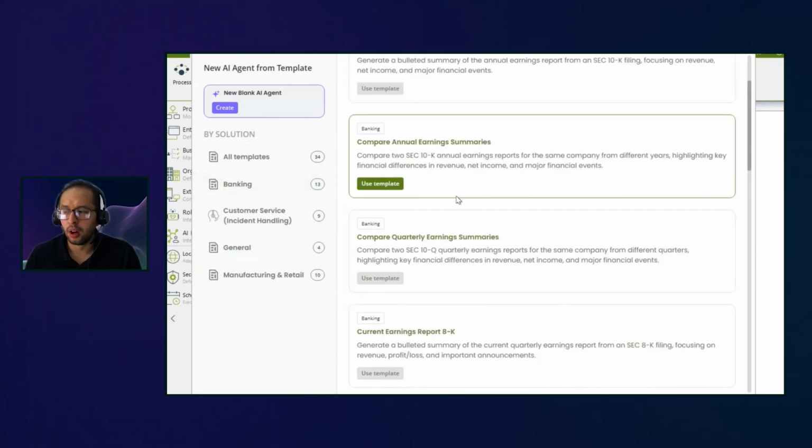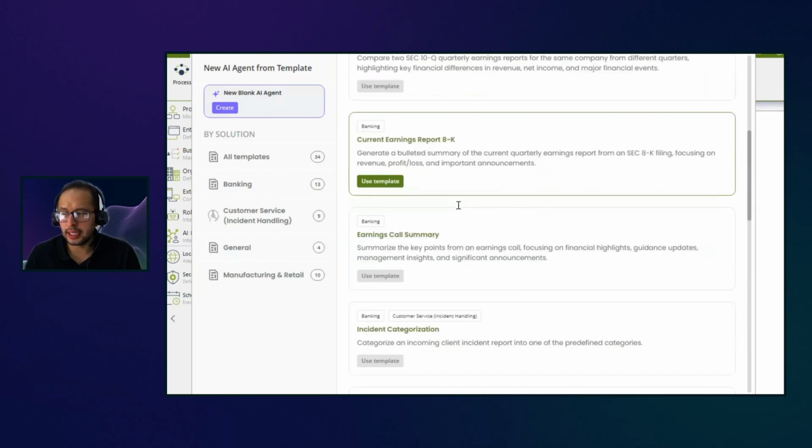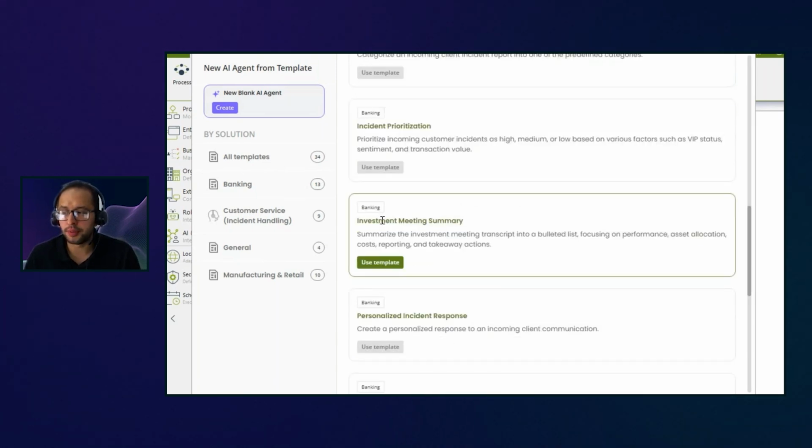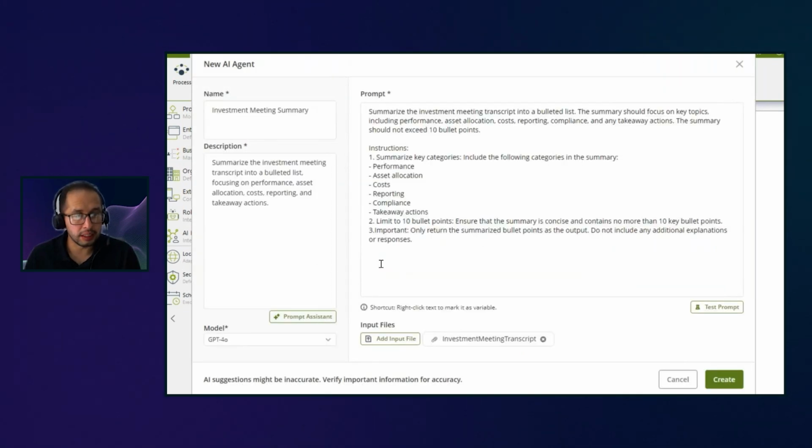So it's like you say, okay, look, I have one template that is going to help me, and let's say, I don't know, I want this one, investment meeting summary. I want to use the template. You click on that one, and then the agent is ready for you to review.